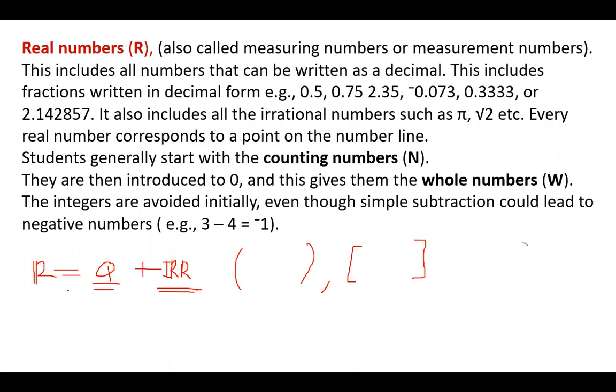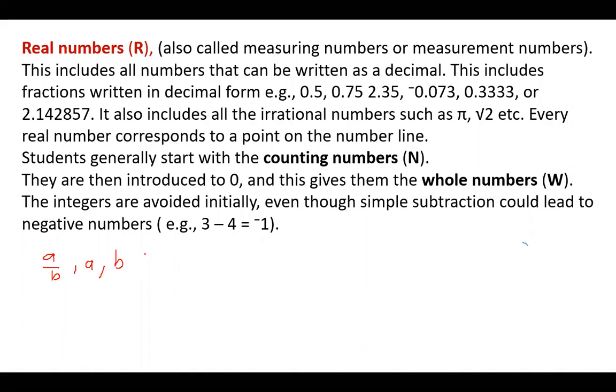Let me now explain the irrational numbers. What are irrational numbers? Remember what I said? Rational numbers are numbers that can be expressed in the form A over B, where A and B are members of integers.